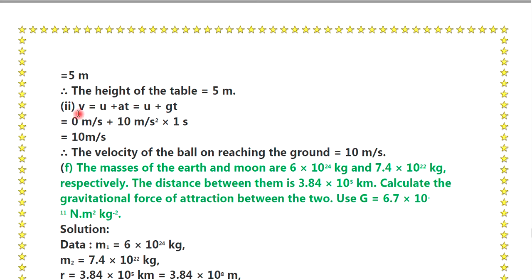For the second calculation, the equation is v is equal to u plus at, which is equal to u plus gt. So 0 meter per second plus 10 meter per second square into 1, which is equal to 10 meter per second. The velocity of the ball on reaching the ground is 10 meter per second.